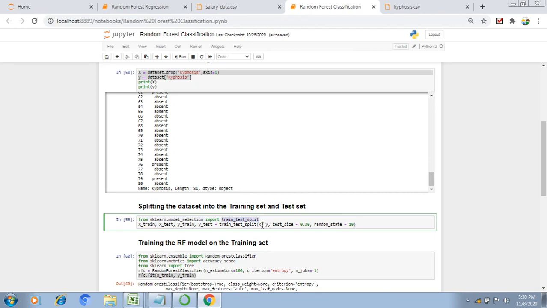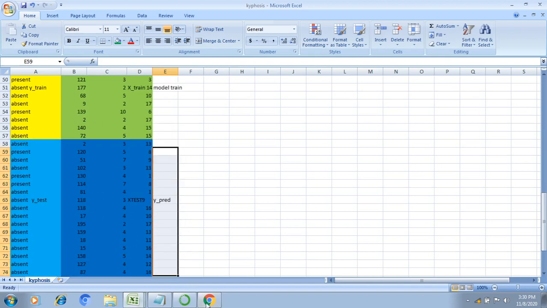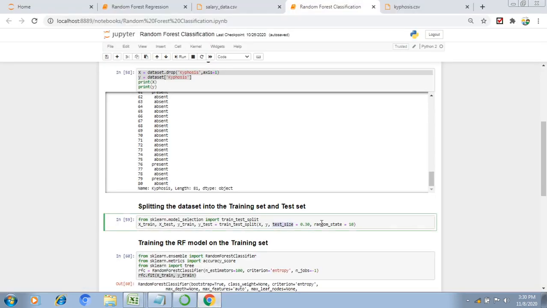Here I am passing the x and y parameters, and here I am mentioning test size is 0.3. That means the train is 70% and the test is only 30%. Next, random state: we always need to mention something, otherwise we will always get different predictions. To get a constant prediction, we need to initialize some value here.